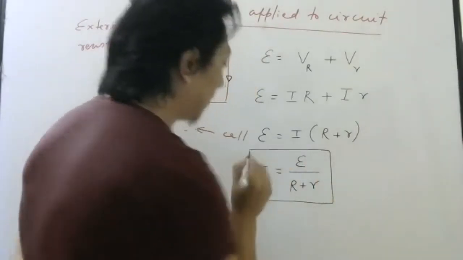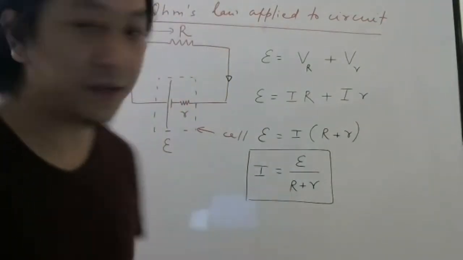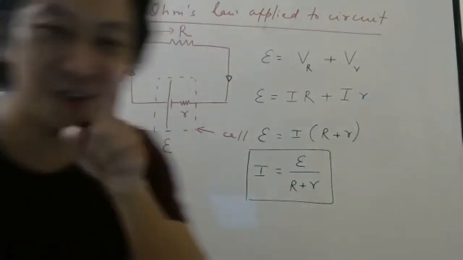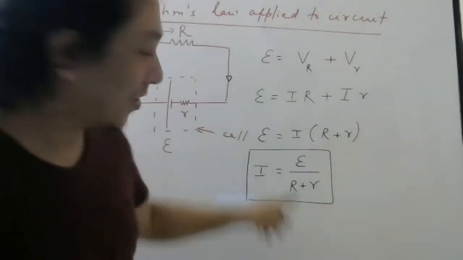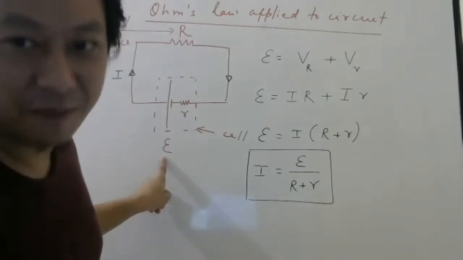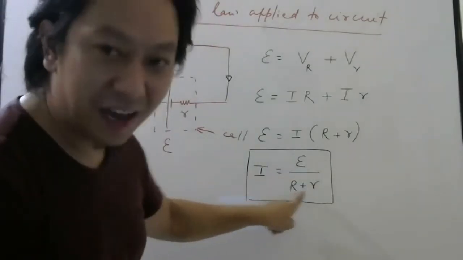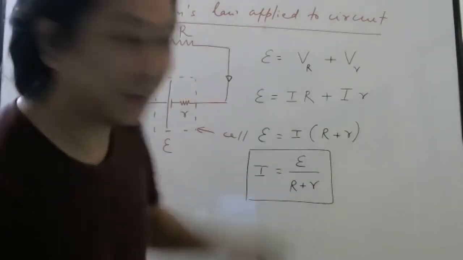So this is the derivation for 3 marks. Simple derivation, but students don't write it directly. Okay, sir, we already know this is also like Ohm's law only. No, total voltage is what we call EMF, and total resistance is R plus r now. But you have to derive it. Write it down.